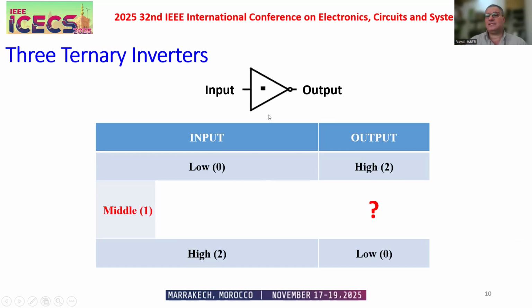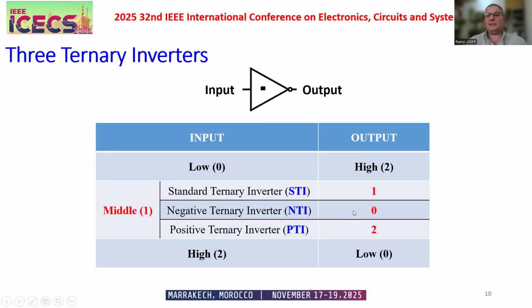But here's the difference: what will happen at the middle voltage? In the middle, VDD over 2, if the input is equal to 1, the middle, what will happen to the output? Does it remain unchanged? Get 0, become 2, whatever. So here we have three solutions.